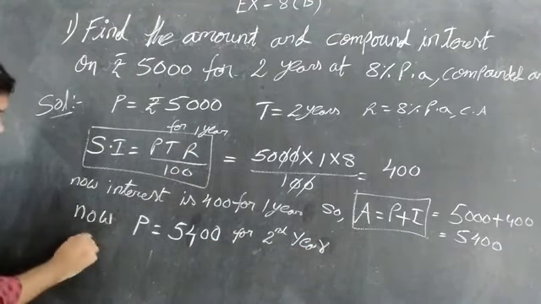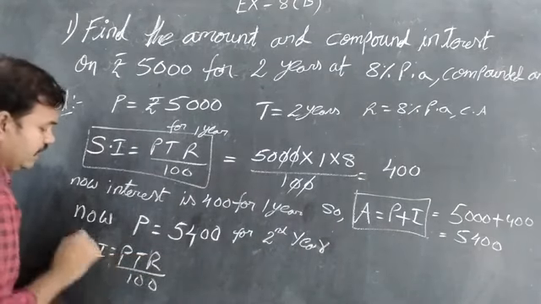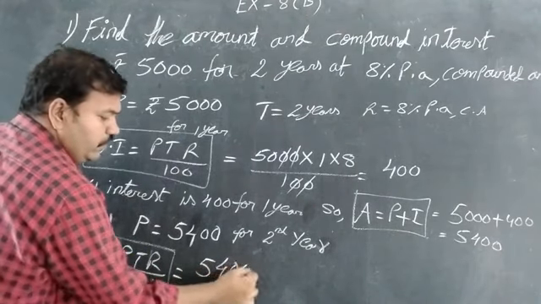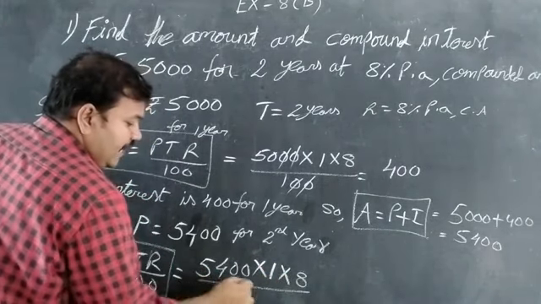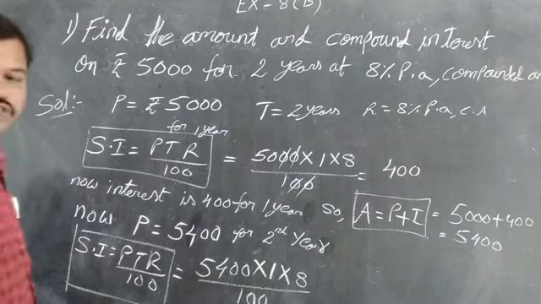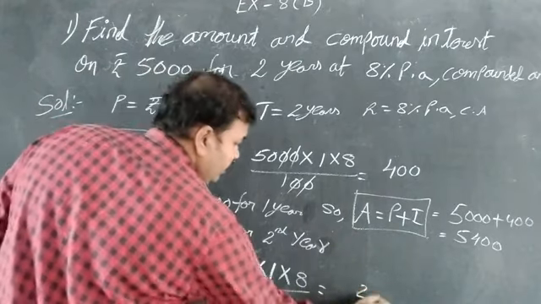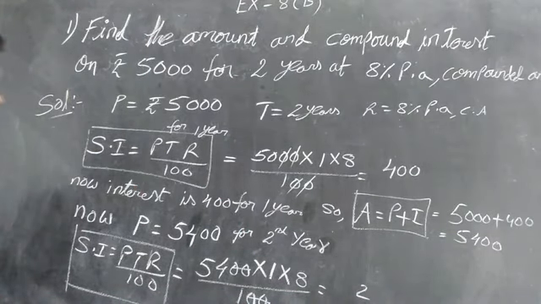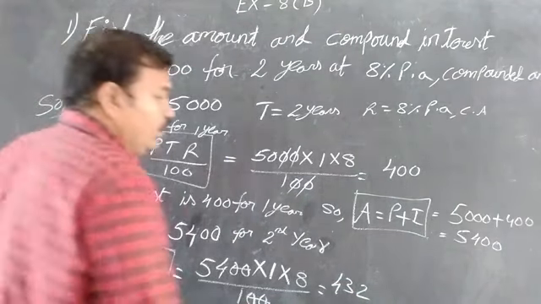Same formula, simple interest formula. SI is equal to PTR by 100. Substituting in the formula: 5400 into 1 into the same rate, 8 by 100. 0 0 cancel. 8 4s are 32. 5 8s are 40. 40 plus 3, 43. 432.